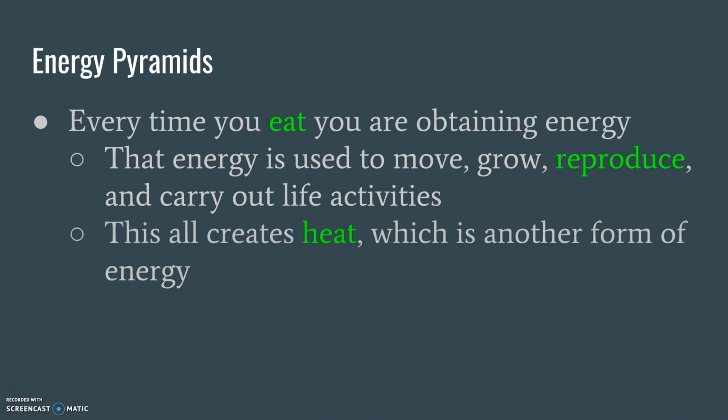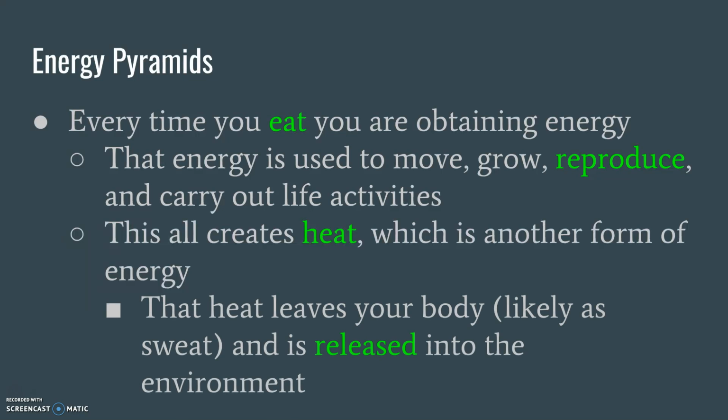When this happens, you create heat, which in 8th grade you're going to learn is another form of energy. So anything that gets hot is actually releasing energy. So light bulbs release energy. When you go exercise, you're releasing all sorts of energy, especially by heat. So that's why maybe your face gets red when you start to exercise. Or that's why your palms start to get sweaty. Your feet definitely get sweaty, your armpits. That's all heat. So that heat leaves your body, likely as sweat, and is released into the environment. So every time you're doing something, you are releasing heat one way or the other.